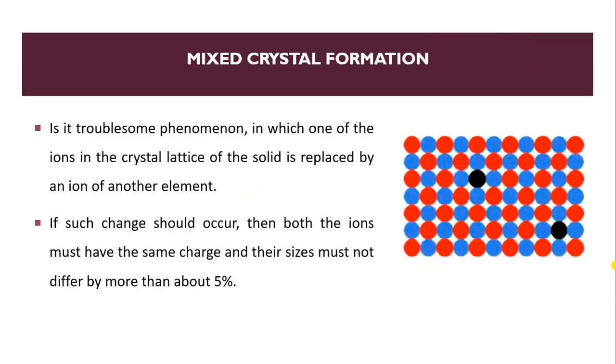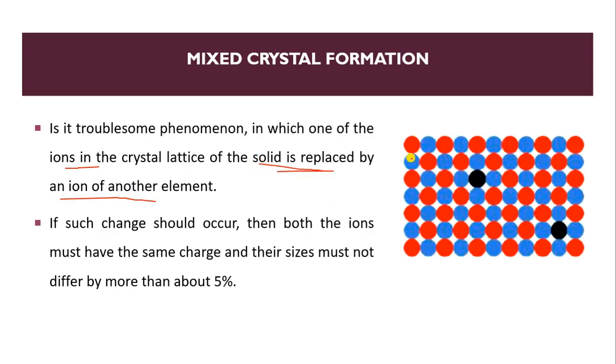Now we will see mixed crystal formation. It is a troublesome phenomenon in which one of the ions in the crystal lattice of the solid is replaced by another element.